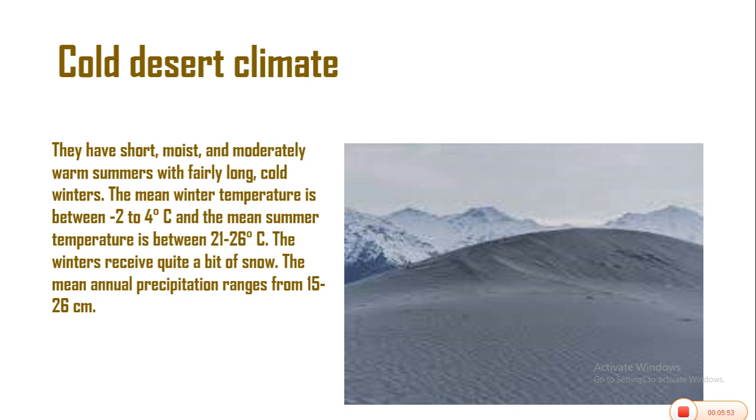Cold desert climate. The cold desert climates have short, moist, and moderately warm summers with a fairly long, cold winter. The mean winter temperature is between -2 to 4 degrees centigrade. The mean summer temperature is between 21 to 26 degrees centigrade. The winters receive quite a bit of snow. The mean annual precipitation ranges from 15 to 26 cm. The image on the screen is what the cold desert climate looks like.